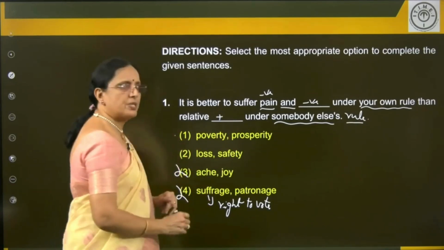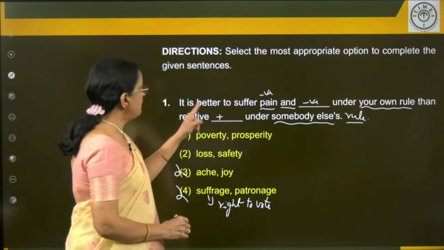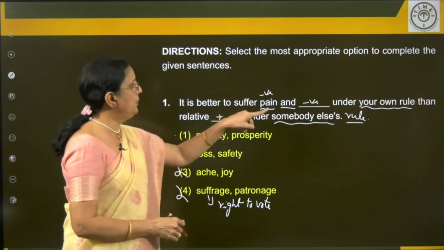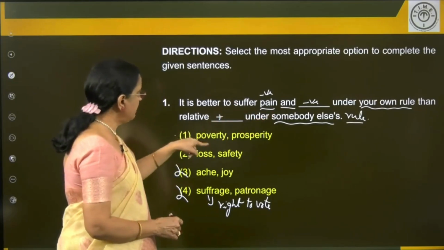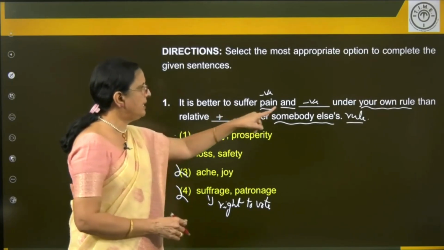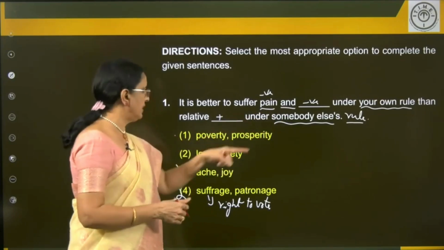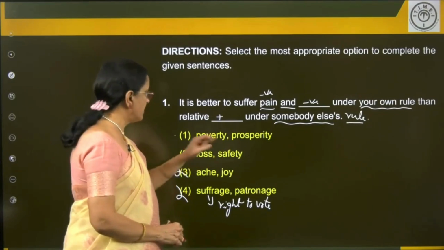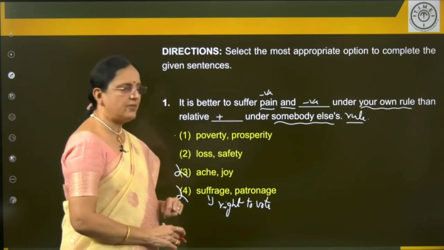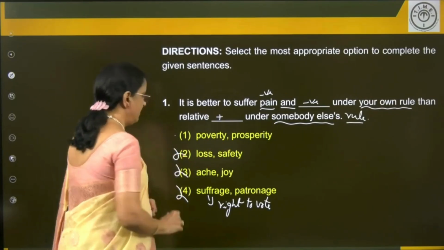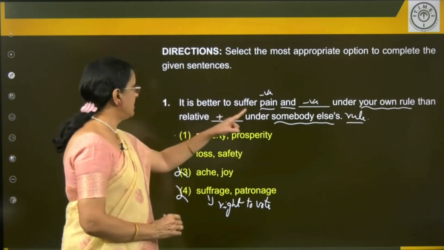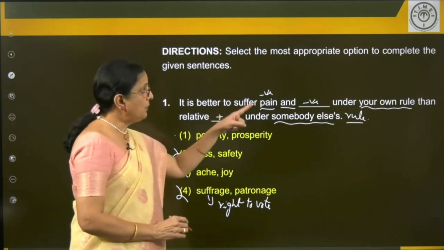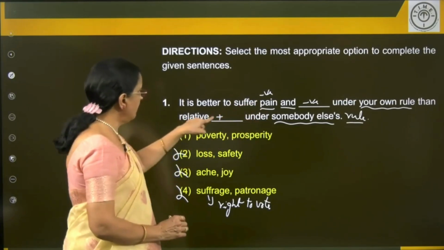This sounds good. Let's see. It is better to suffer pain and loss under your own rule than relative safety under somebody else's rule. How do you have safety in another person's rule? So, this doesn't make sense. So, what's the answer here? Consider both and read this. It is better to suffer pain and poverty under your own rule than relative prosperity.